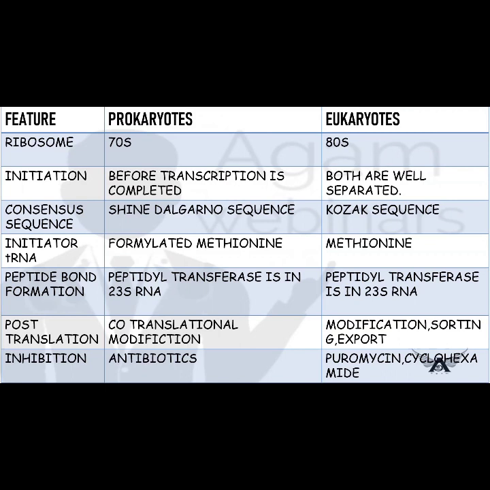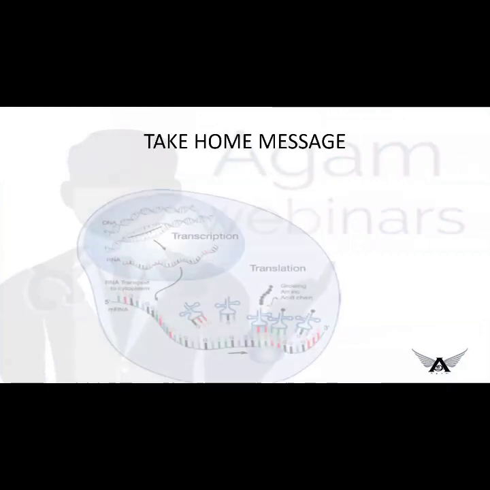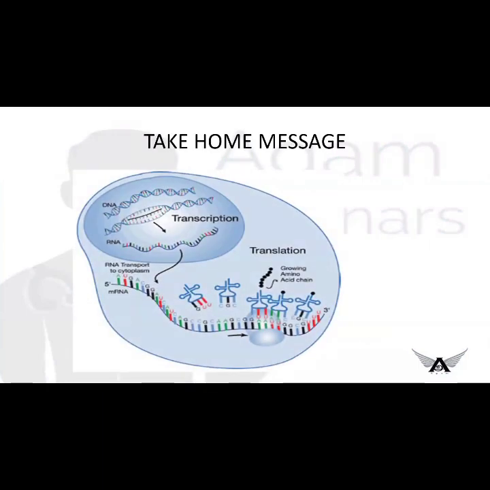Now we have come to the end of our session. So this many times we were talking about translation. This is the take-home message. So we'll see what happens in brief. Initially the DNA is transcribed to RNA, of different types: mRNA, tRNA, rRNA, and there is also something called the genetic code. By permutation and combination we get 64 codons for 20 amino acids, which means one amino acid can have more than one codon.